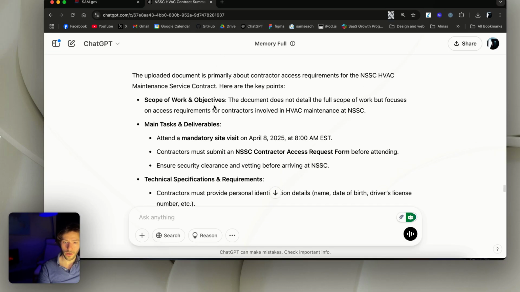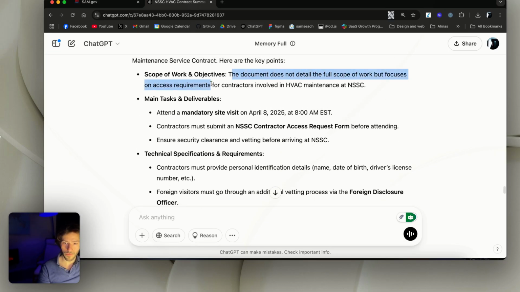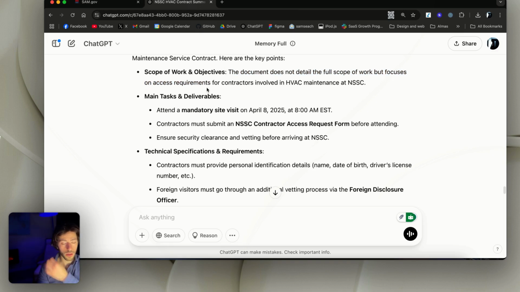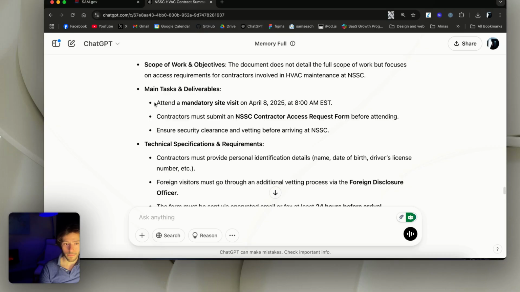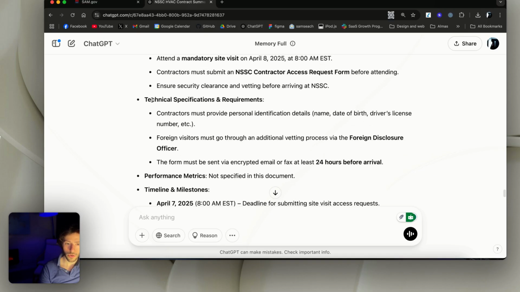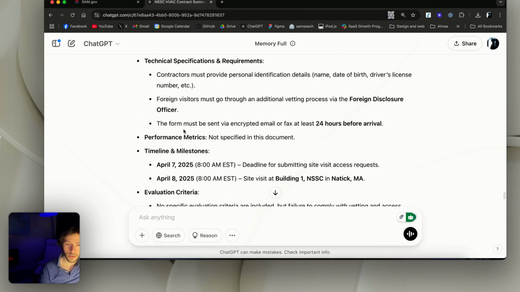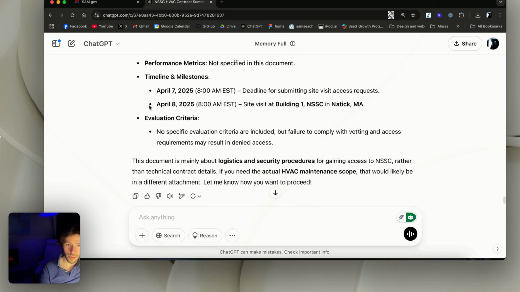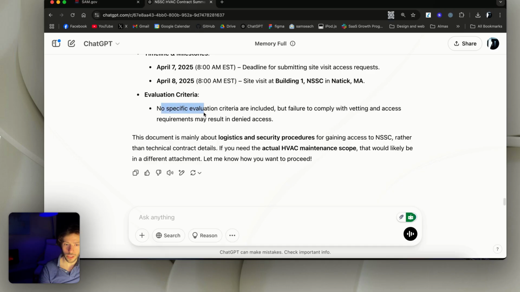It's reading the document, and then it says, here are the key points. Scope of work: the document does not detail the full scope of work, but focuses on access requirements. Okay, so maybe I also chose the wrong attachment, which is an issue. Attend the mandatory site visit, April 8th. Contractors must submit. Okay, so the technical specifications and requirements is nice. Performance metrics not specified in this document, so there's also another issue. There's a timeline. And no specific evaluation criteria is included. The document is mainly about logistics and security procedures for gaining access.